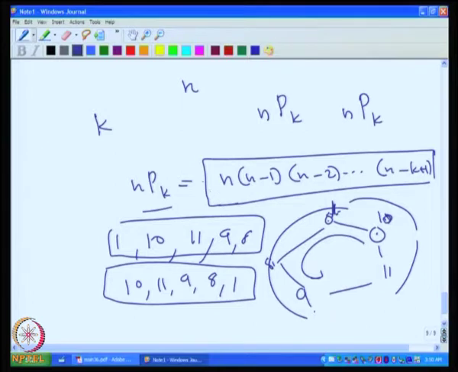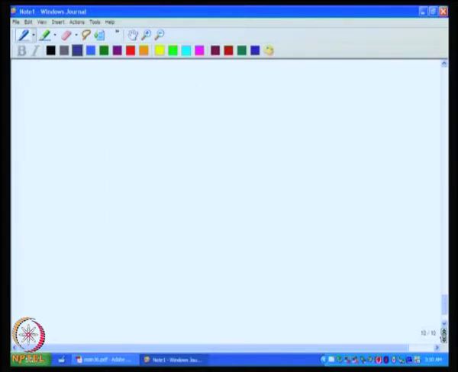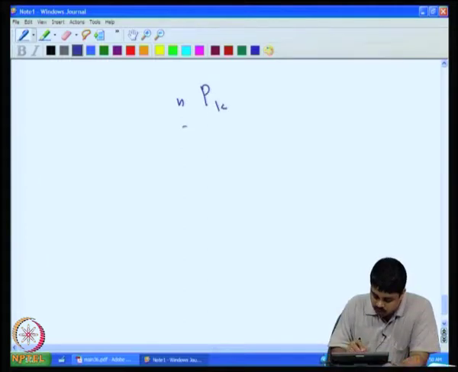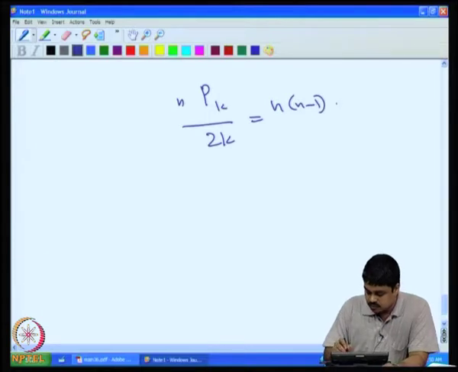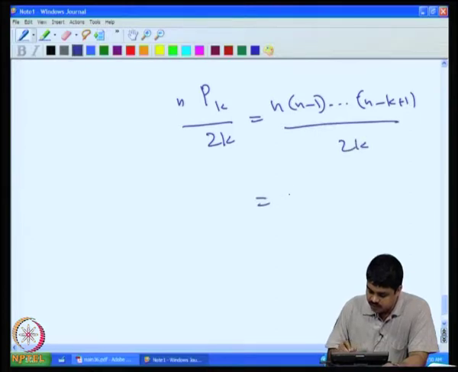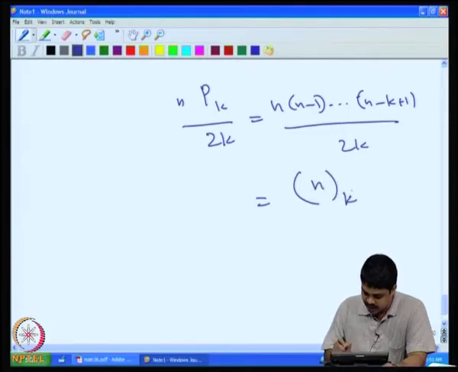So, this is an overcounting, and you have to divide by 2k, because each actual cycle may correspond to 2k different such sequences. Therefore, nPk by 2k possibilities are there, that is n into n minus 1 into n minus k plus 1 divided by 2k, which we can also write as nPk, another notation for nPk, divided by 2k possibilities.